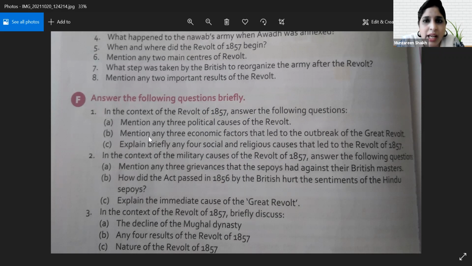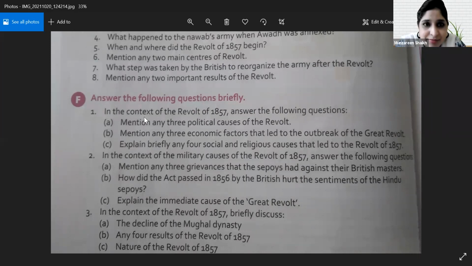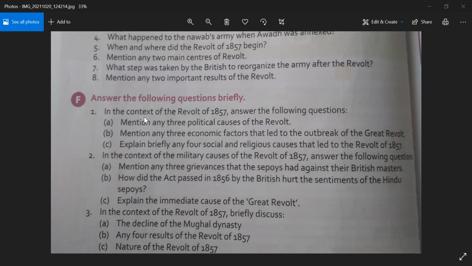Who will help her out for the last point? William Bentinck, ma'am. Yes, William Bentinck. Then the interests of the Indian economy were sacrificed for the interests of the British. Very good, Tansa. Vivan, can you repeat the same answer, please, loudly? Ma'am, I was unable to hear. Who will give the answer to this question? Three economic factors, loudly. Yes, here.